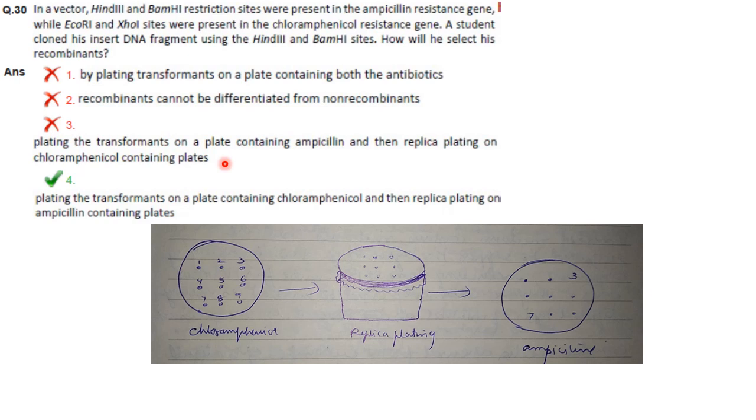Now, next option. Plating the transformants on a plate containing chloramphenicol and then replica plating on ampicillin containing plates. When you plate them on chloramphenicol, both recombinants and non-recombinants will grow. Now when you replica plate them on ampicillin containing medium, the recombinants will not grow. To know which is the recombinant, match the ampicillin containing plate with the chloramphenicol containing plate. This is the ampicillin containing plate, this is the chloramphenicol containing plate. You replica plated from chloramphenicol into ampicillin. Now in the ampicillin plate you can see that 3 and 7 have not grown. So that means 3 and 7 are recombinants.